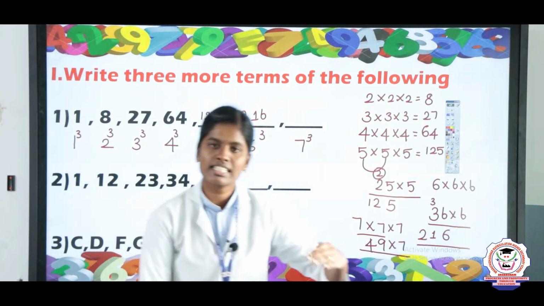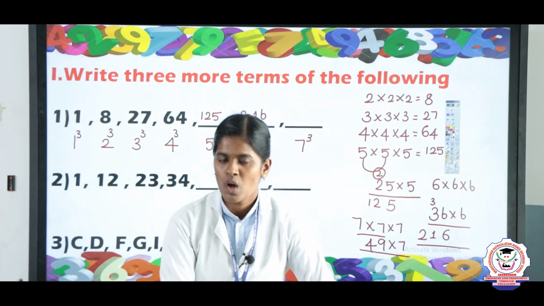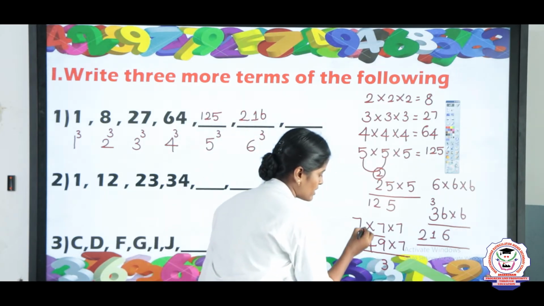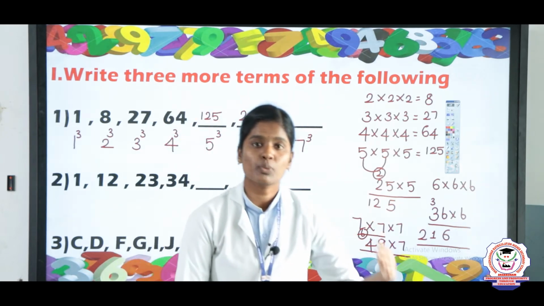Now you take 7 and multiply by 9. What is the answer? 7 9s are? Very good. 7 9s are 63. 3 carry 6. Next you will take 7 4s are. So 7 4s are 28.